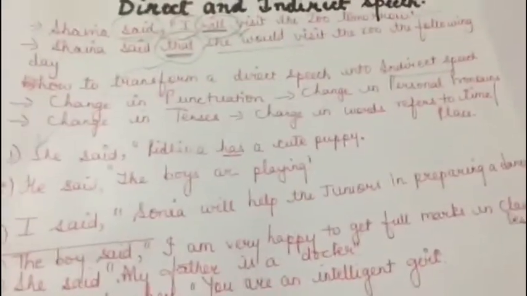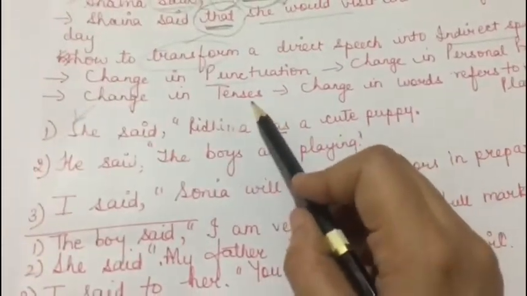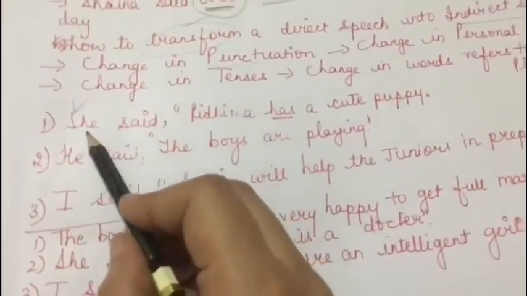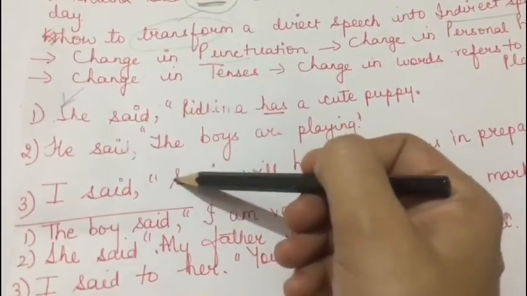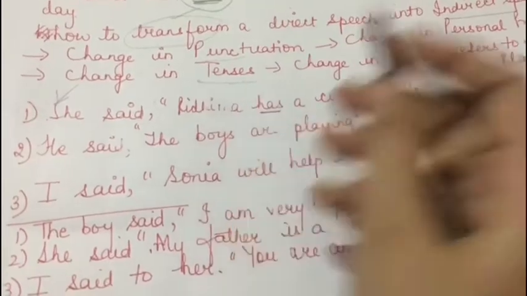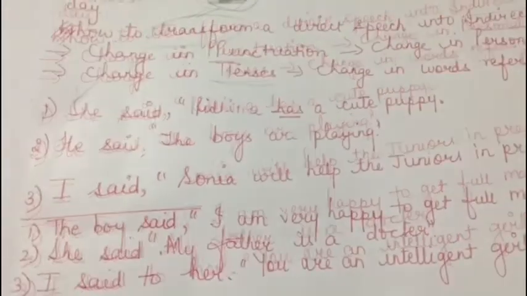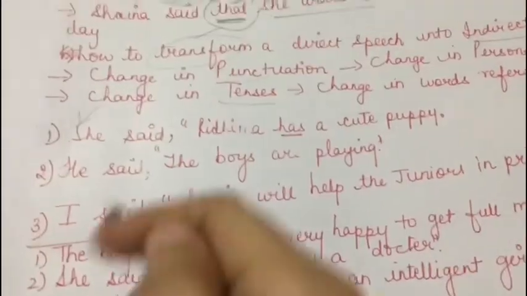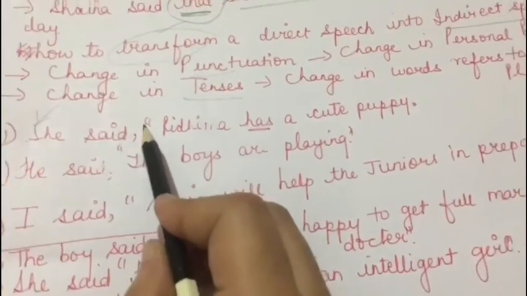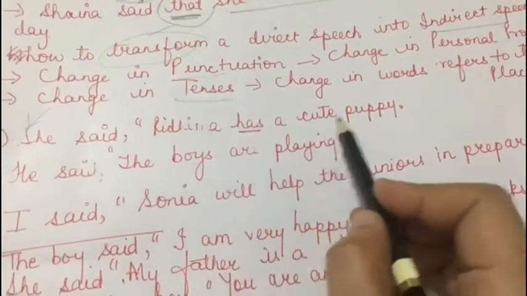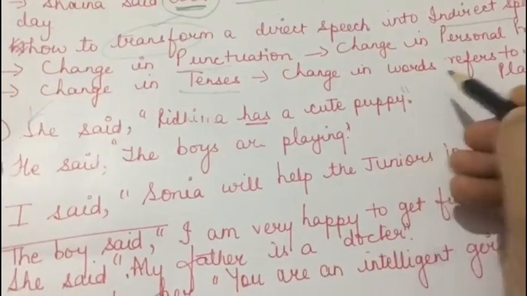Now we'll be doing changes in tenses. Okay, for example, these three sentences are in direct speech and we have to convert them into indirect speech by changing the tenses. So the first sentence in direct speech is, she said, comma, inverted commas, Riddhima has a cute puppy, full stop, and inverted commas closed.